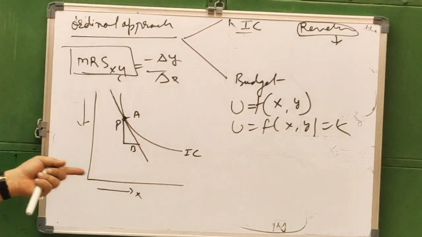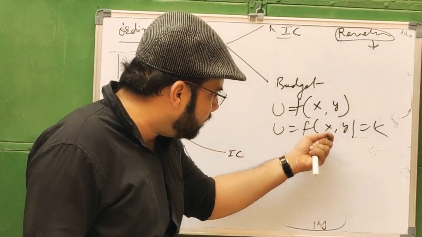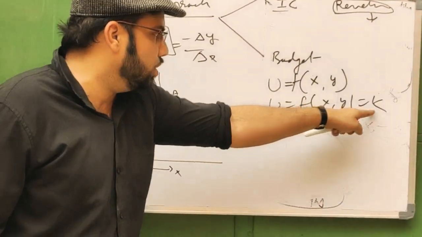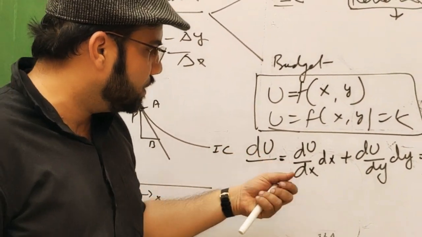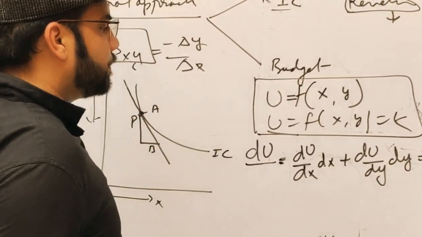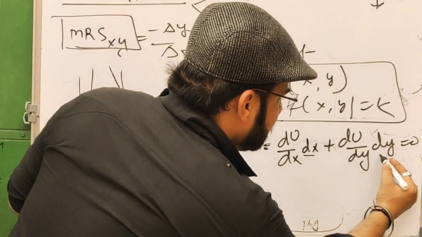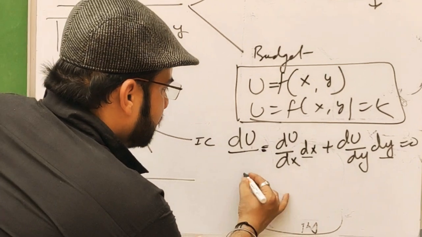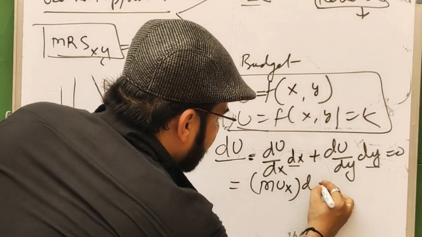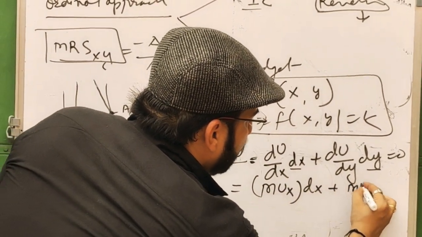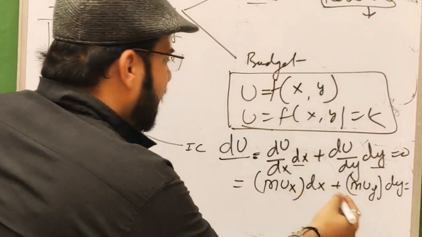The k with the indifference curve map will be measured by assigning possible values of k. So this k is the constant. The total differential, the total derivative, equals the changes in the X quantity and changes in the Y quantity: MUx multiplied with dx plus MUy multiplied with dy.